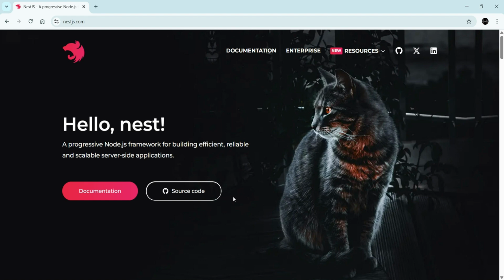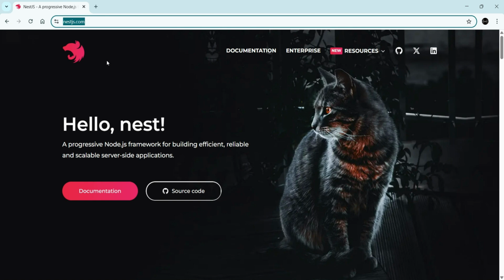Before we get started, I just want to mention one important thing. The best way to learn any technology is by following its official documentation. NestJS has very well structured and detailed documentation, and I highly recommend you go through it alongside this course. Sometimes videos or tutorials can become outdated over time, but the official documentation is always kept up to date, so it's always best to follow the documentation first. In this series, we'll be learning most of the concepts by referring to the documentation and implementing them step by step. So, let's get started with the setup.